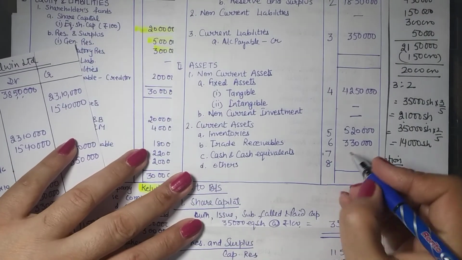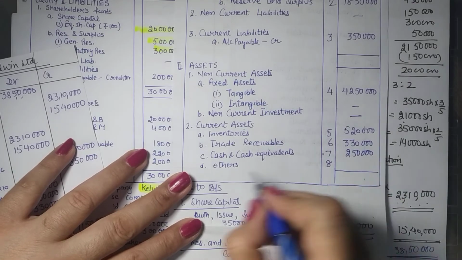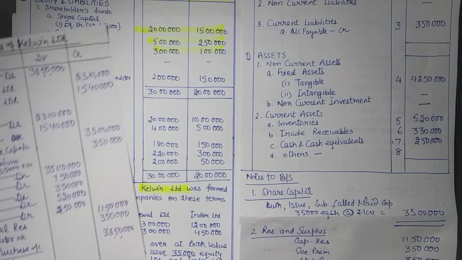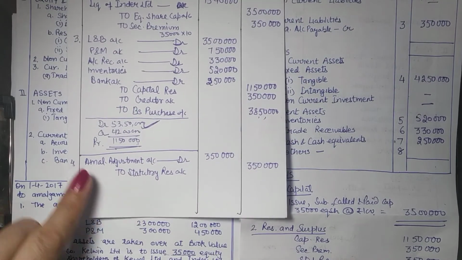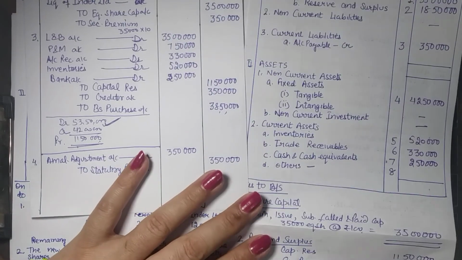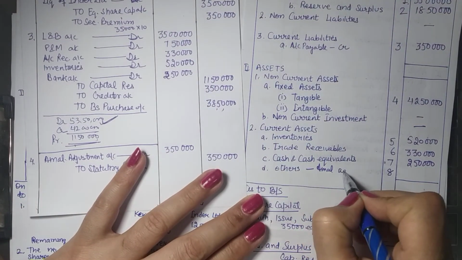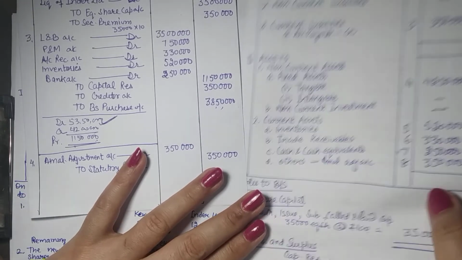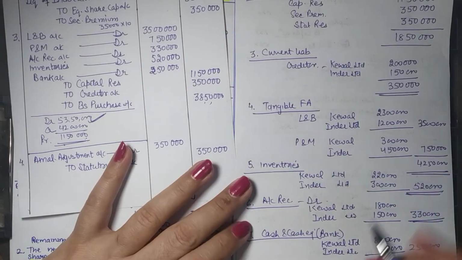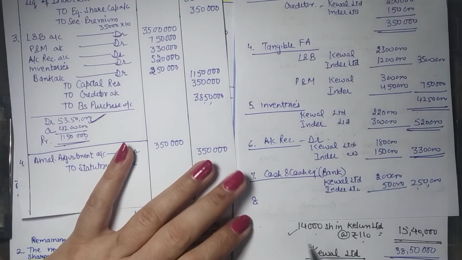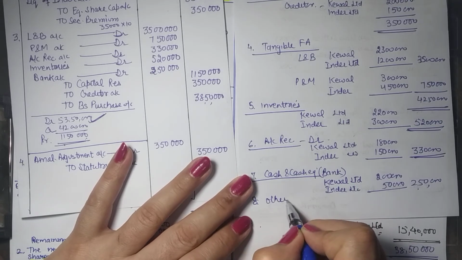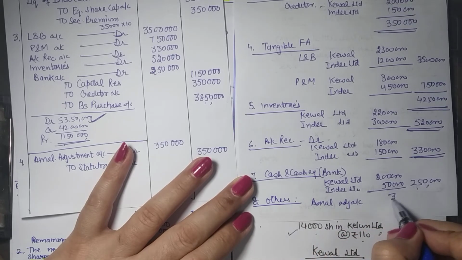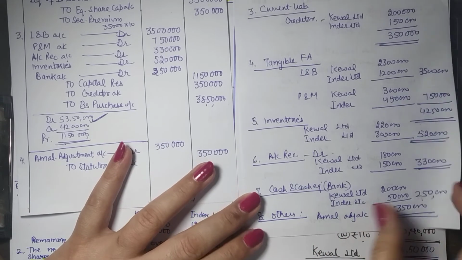So your cash and cash equivalents is 2,50,000. Coming to others. Others like any kind of adjustments or preliminary expenses, etc. So we know that this company created statutory reserves through amalgamation adjustment. So amalgamation adjustment account stands at 3,50,000, right? So we can give this also as a note. Number 8, others, includes amalgamation adjustment account 3,50,000. So that completes all the notes.